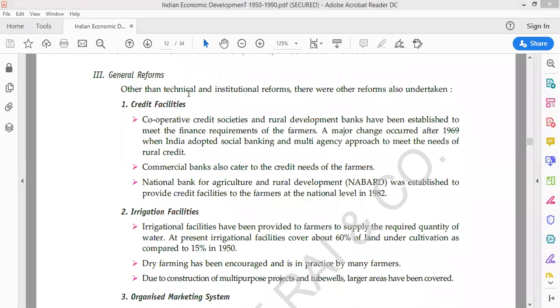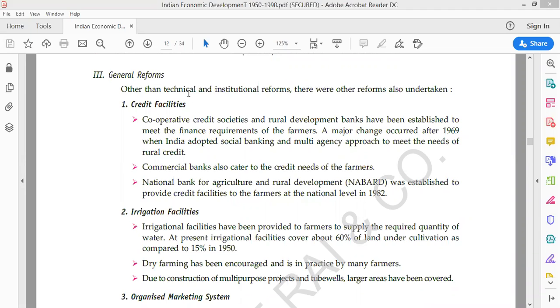First, credit facilities. What other changes were taken by the government to improve agriculture in the Indian economy? The first point is credit facilities. Credit facility means the government opened several banks and several cooperative credit societies to help the poor farmers in the Indian economy.